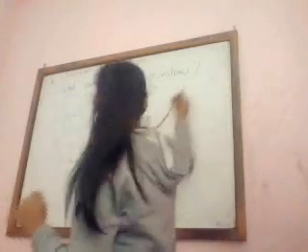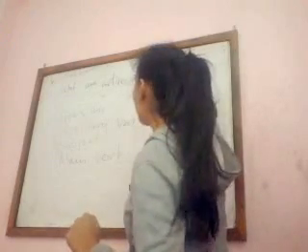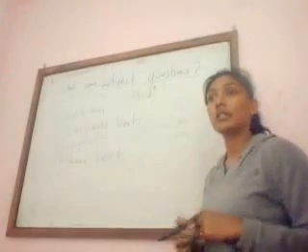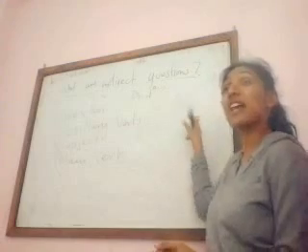Without WH, it is auxiliary verb, subject, and main verb. Are you going home? That is auxiliary verb, subject, and main verb.